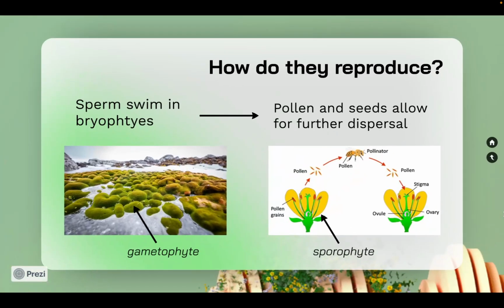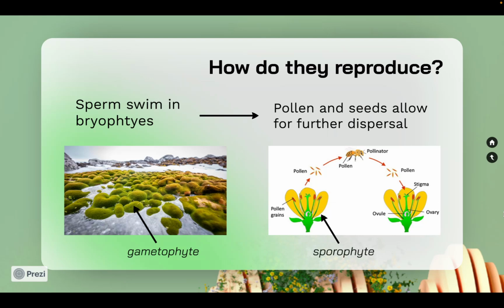Early plants had a dominant gametophyte stage, meaning the main plant body was haploid with one set of chromosomes and produced sperm and eggs directly. These plants didn't have pollen to carry sperm, and instead needed water for sperm to swim to the egg directly, limiting them to wet environments.